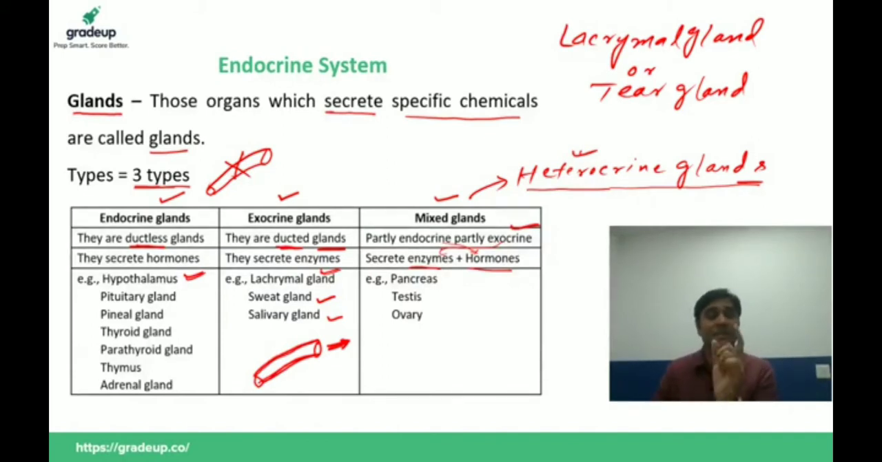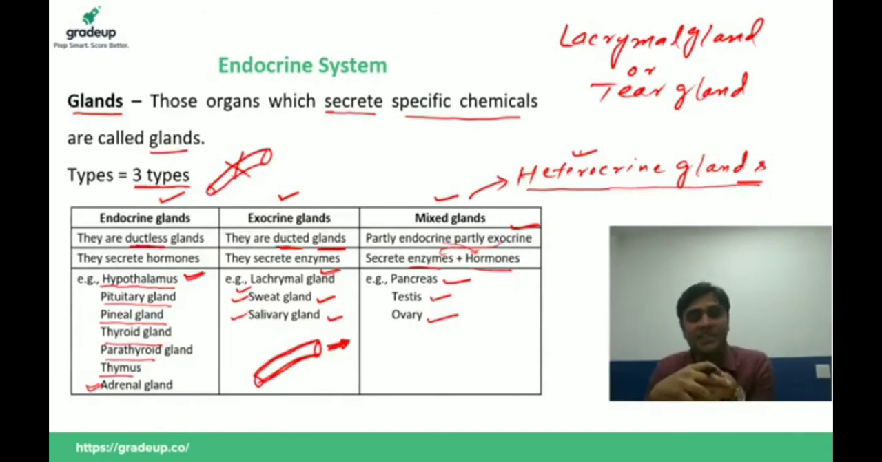Please remember, examples are very important. If you talk about the endocrine glands, then we have hypothalamus, pituitary, pineal, thyroid, parathyroid, thymus, and adrenal gland. These are the examples of endocrine glands. If you talk about the exocrine glands, then we have lacrimal, sweat gland, and salivary glands. But in the mixed gland, there are three types found in our body: number one, pancreas, number two, testis, and number three, ovary.